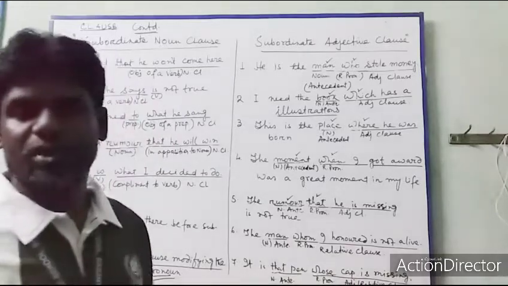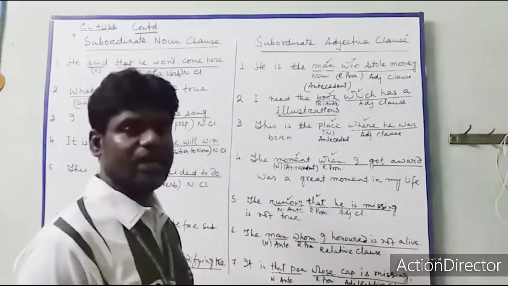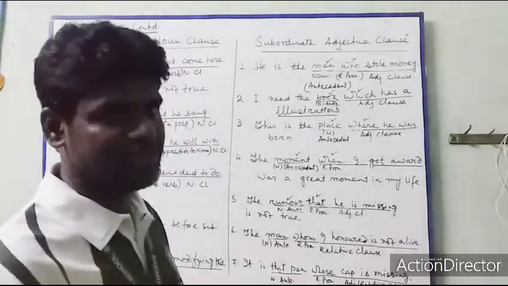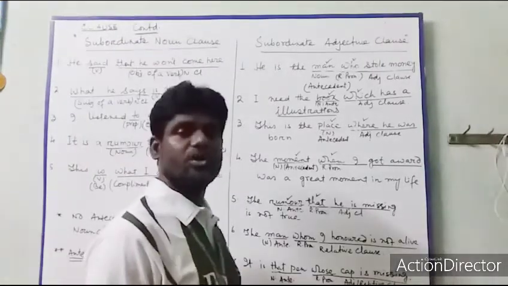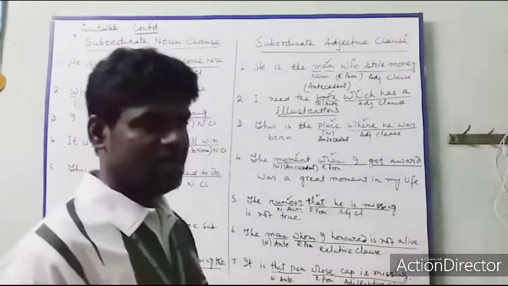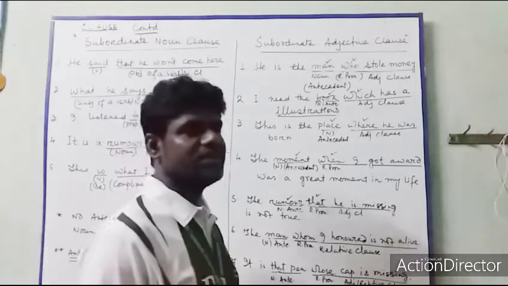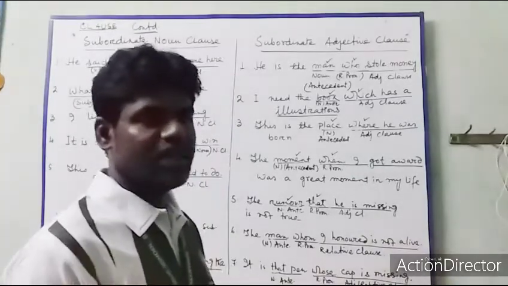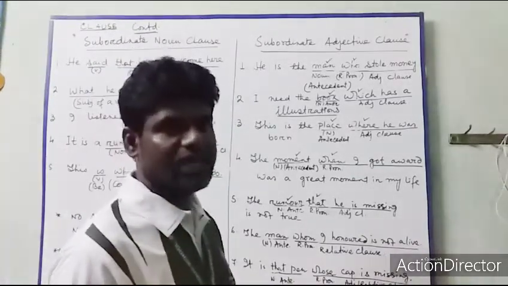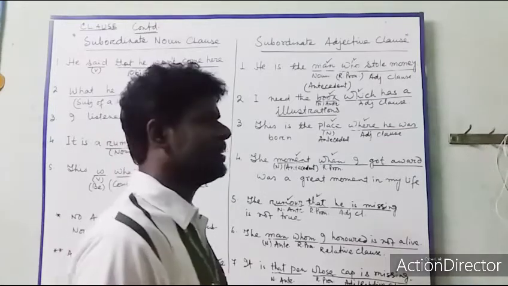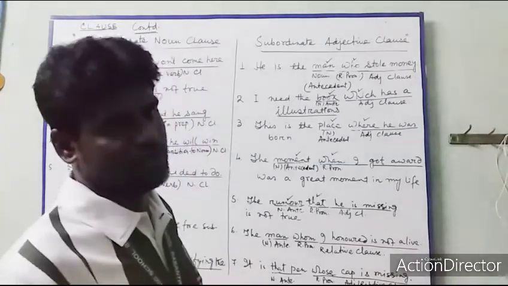And what is the adjective clause? An adjective clause or relative clause must have an antecedent. And the antecedent is a noun or pronoun coming immediately before the subclause, that means before the subordinate clause.